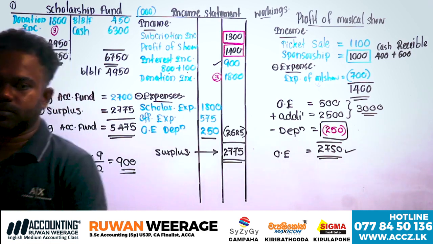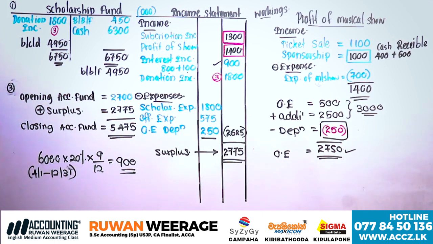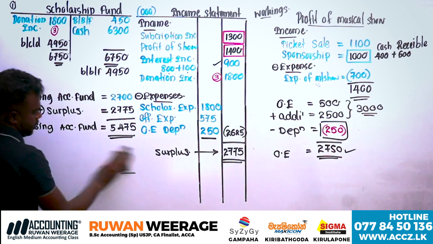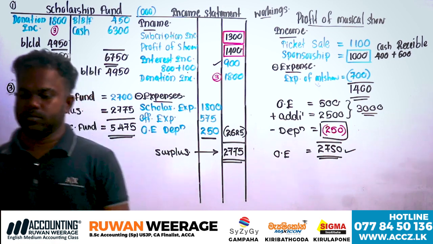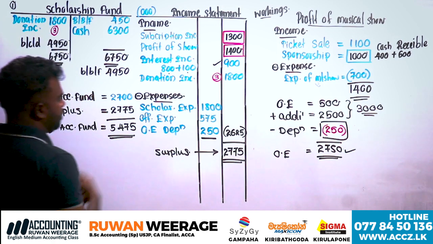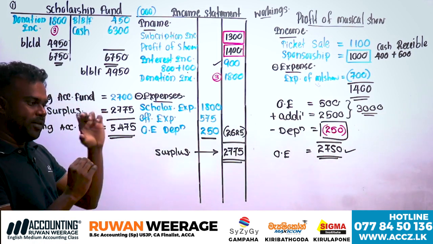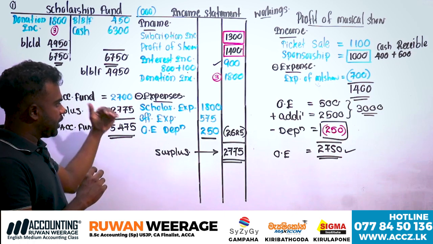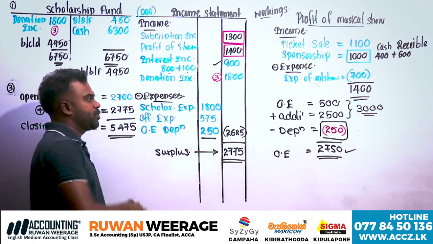Okay. Any questions? Understood? A special fund, like previously. If you purchase a motor vehicle, cash credit, motor vehicle debit. Here it is an expense for scholarships, which should be recognized as scholarship expense.